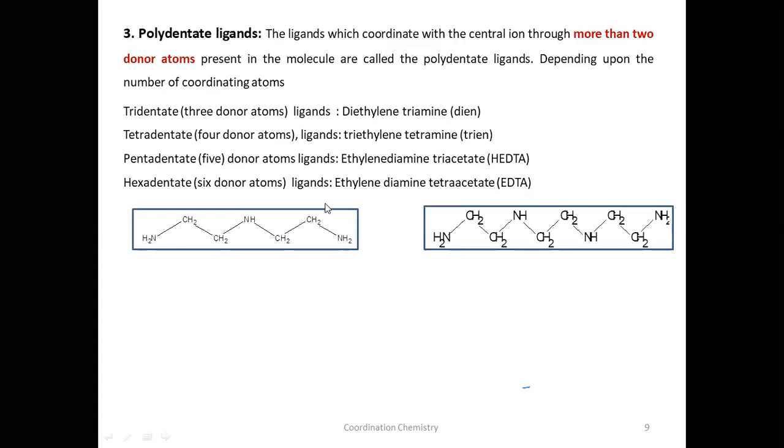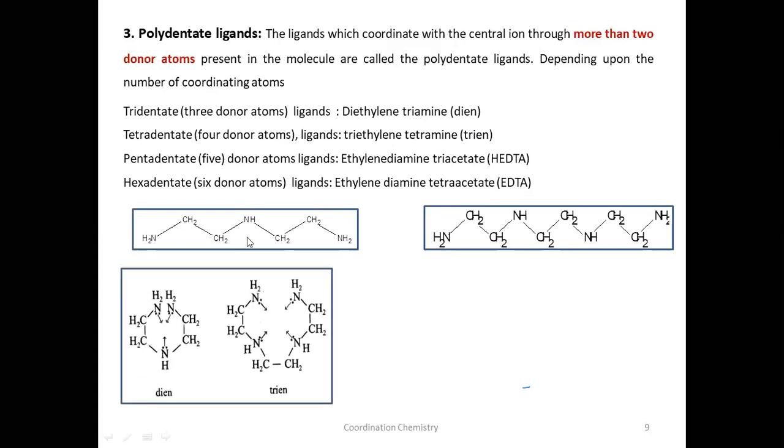So the first one is di-N. So this is a di-N here. This is also di-N. Di-N means diethylene triamine. Here, one ethylene group is here, and the second ethylene group here. So how many amines are there? 1, 2, 3. Therefore, diethylene triamine. 3 amine groups are there. So how many donor atoms are there here? 1, 2, 3. These 3 are donor atoms.